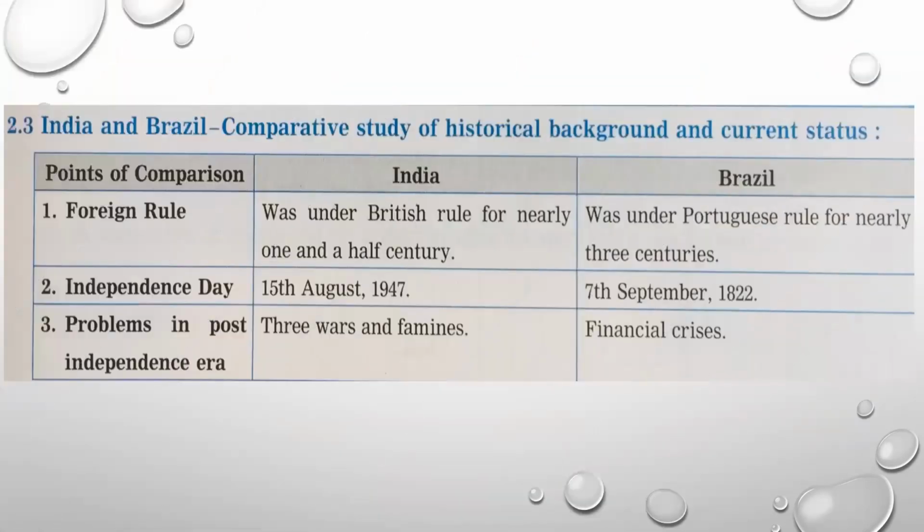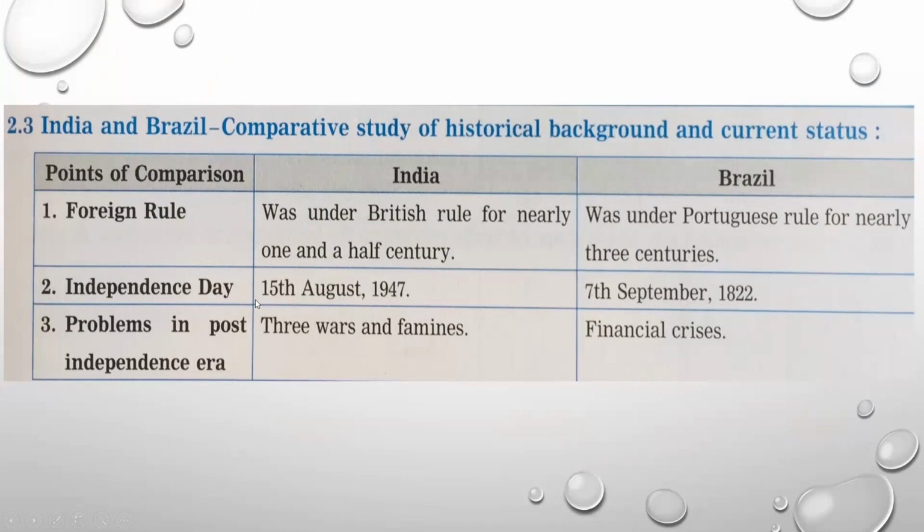Now let us do some comparative study of the historical background as well as the current status of both these countries. Let's go into the past. Now in India, as we know very well, Britishers were there for many years to rule. So the foreign rule, that is British rule, was in our country for nearly 1.5 centuries. Okay, and let's see about Brazil. Brazil was under Portuguese rule for nearly 3 centuries, means even more than the British rule in India.